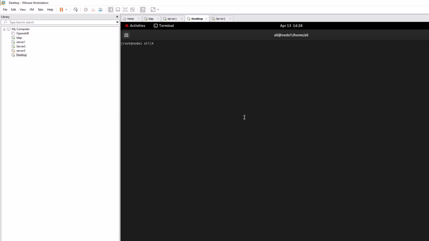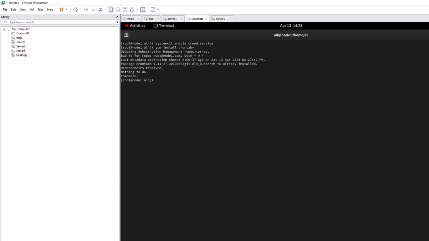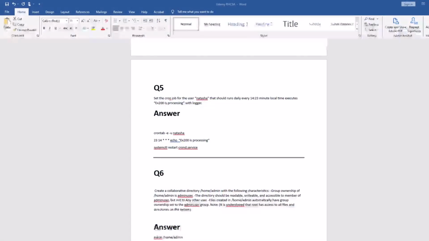Yeah, once you enable it, make sure it is enabled. I think the cron package is already installed, but you can make sure it's there by running this command. I think I didn't run this command in the exam, so you don't need to run it. You just configure. It's already installed. So this is your question number 5. One second, let me clear the screen.